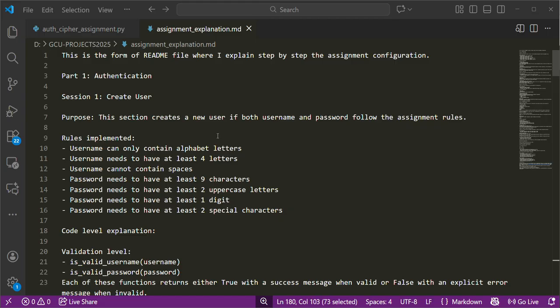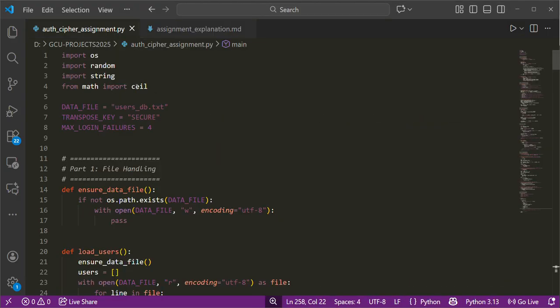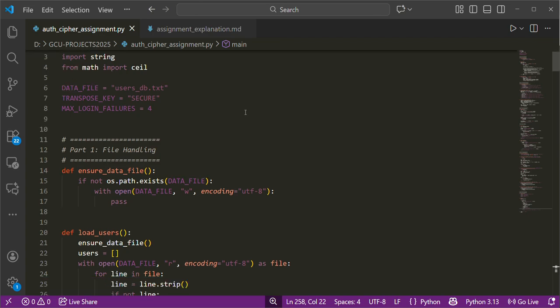I'm going to do a quick presentation about the week 2 assignment regarding authentication, cryptography, and encryption. The assignment has two parts. Part one is focused on authentication, and I've written the Python code as one complete block to implement both functions, which is here at the beginning of the code.